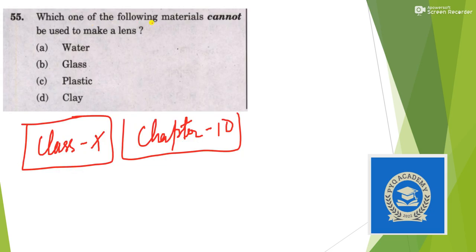Next question. Which one of the following materials cannot be used to make a lens? I didn't take any reference, but the logic here is that a lens is something through which refraction happens, and refraction can only happen through a transparent material. Here water is transparent, glass can be transparent, plastic can also be transparent, but clay cannot be transparent. So our answer is option D.